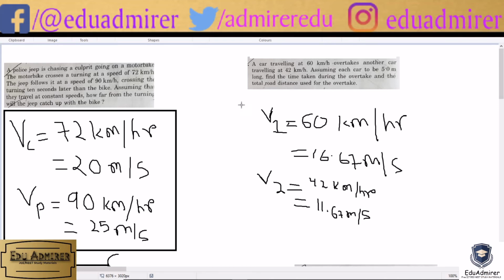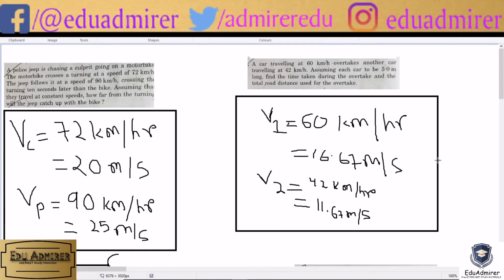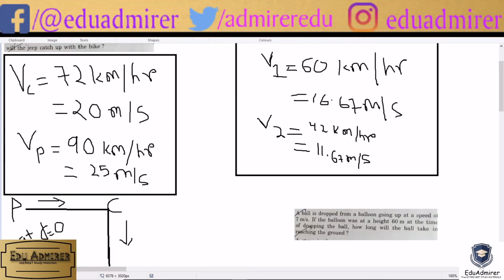Okay, so we have calculated v1 and v2 in meter per second. It's given, assuming each car to be 5 meter long, so both the cars are 5 meter long approximately. Both the cars are traveling in the same direction, and we know when both objects are traveling in the same direction, we have to take relative velocity, and relative velocity is given by subtracting the velocities of both the things.